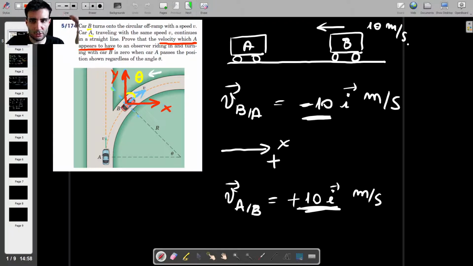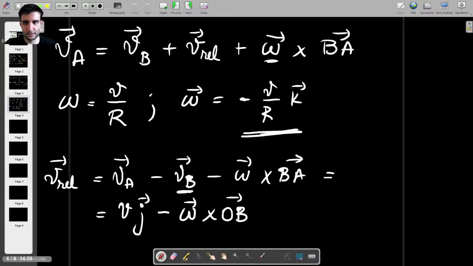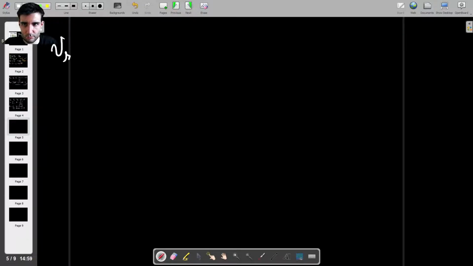It's the angular velocity of B cross product with the position vector of B with respect to this point O right here. So we're just gonna leave it like this and you'll see why. And then minus omega cross BA for our third term. So that's the relative velocity, which I'm gonna move to the next page.